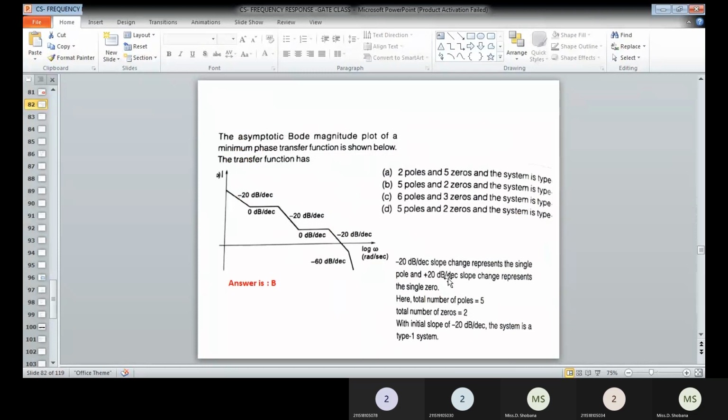So you have to count the poles and zeros and write the answer. You want to obtain the answer. Okay, and then we go for the next problem.